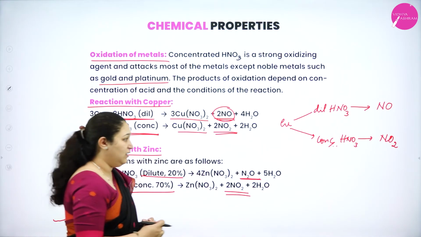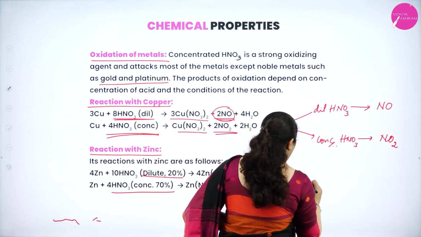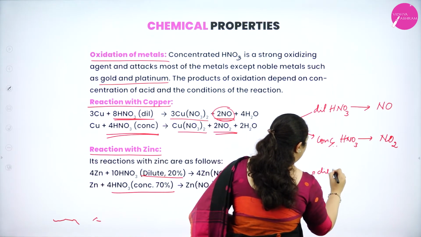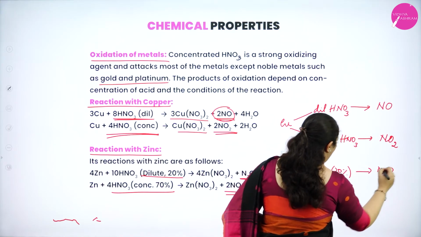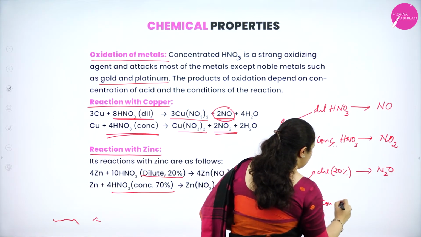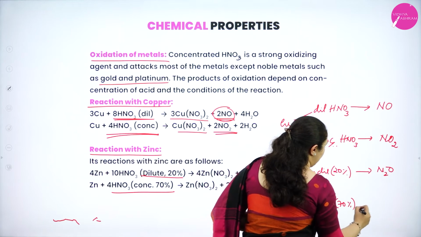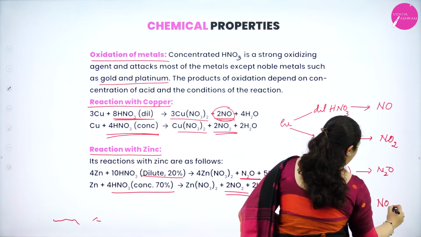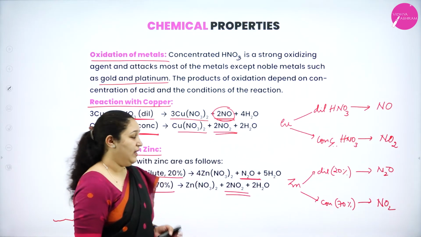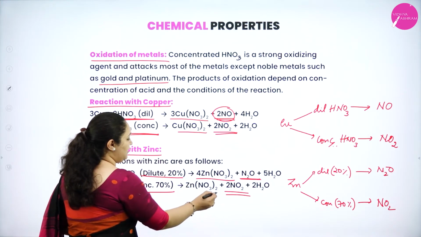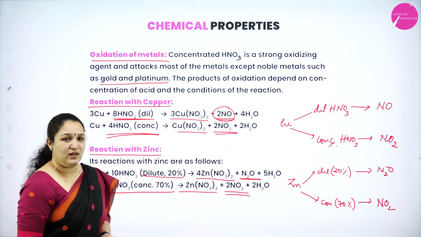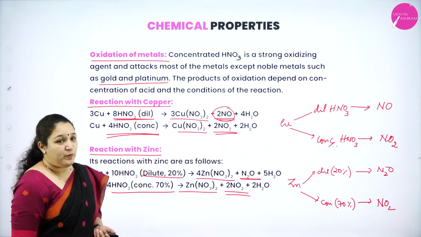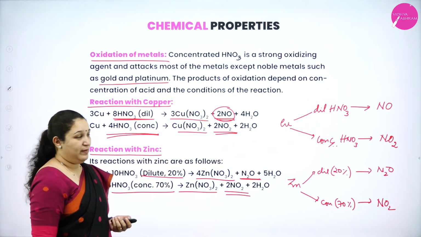So even with zinc, dilute 20% nitric acid gives N2O, and concentrated 70% nitric acid gives nitrogen dioxide gas. The other products are the same, that is zinc nitrate and water. Only balancing you have to be careful. So I hope you have understood about the oxidation of metals.